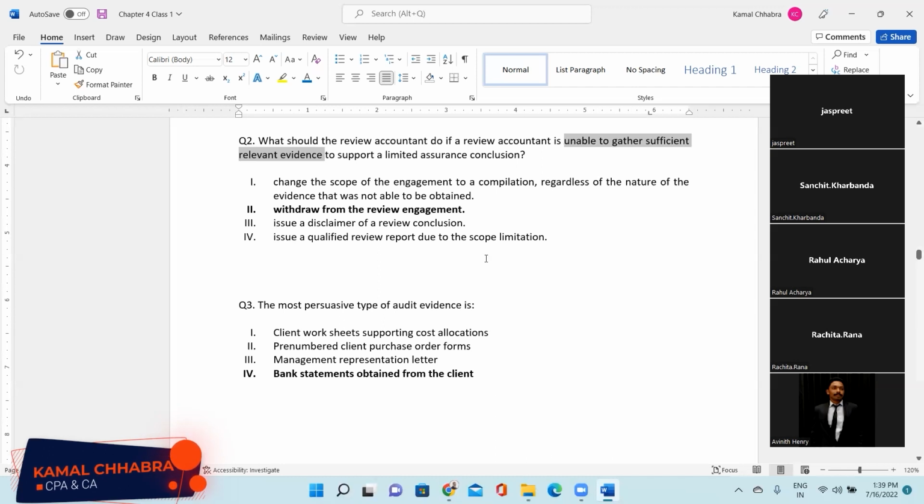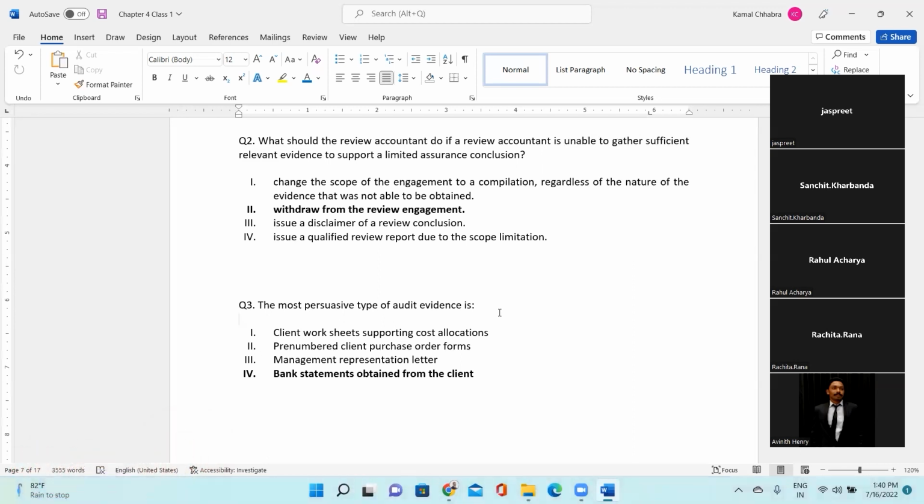So last question, the most persuasive type of audit evidence is what? The client worksheet supporting the cost allocation, a prenumbered client purchase order, management representation letter, bank statement obtained from the client. Which one is more persuasive? Fourth one, because it's coming from a third party. Coming from a third party. Yeah, Sanchit, Ranchita, Avneet, all agree to it? Yes, sir. Third party is more reliable. Yes, sir.